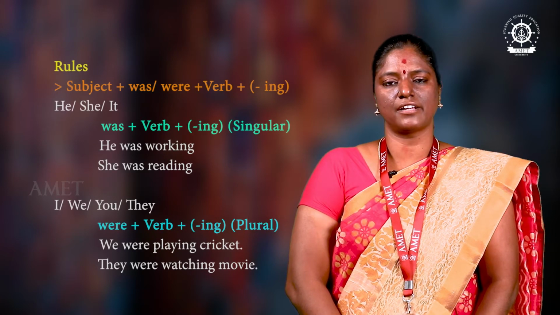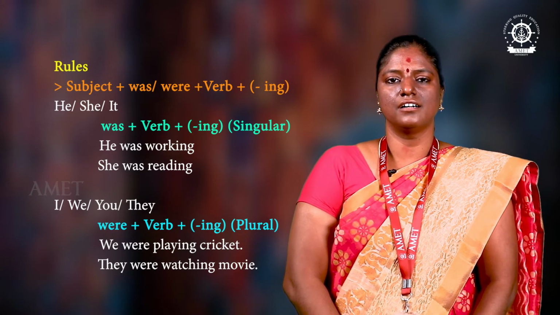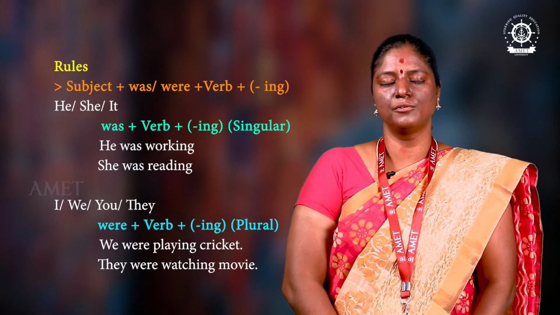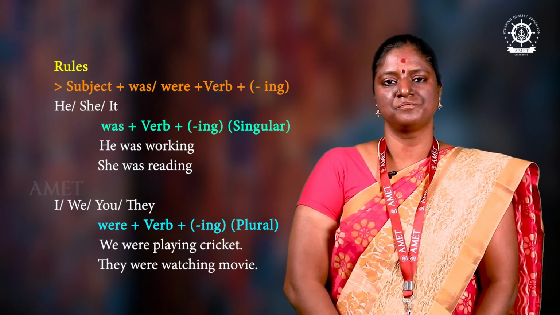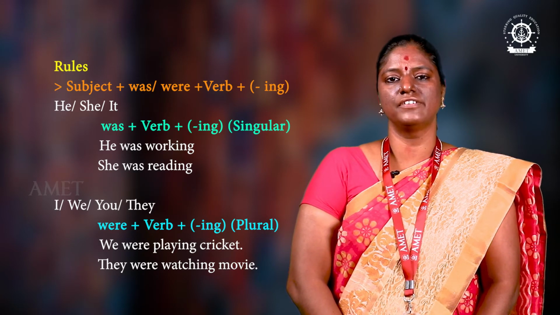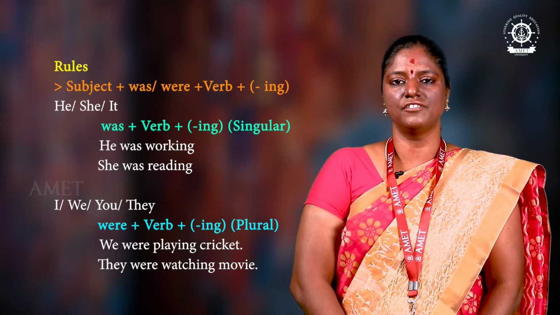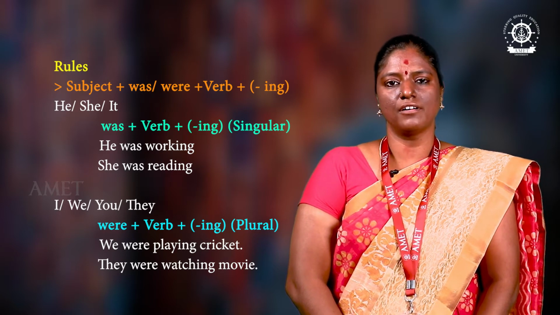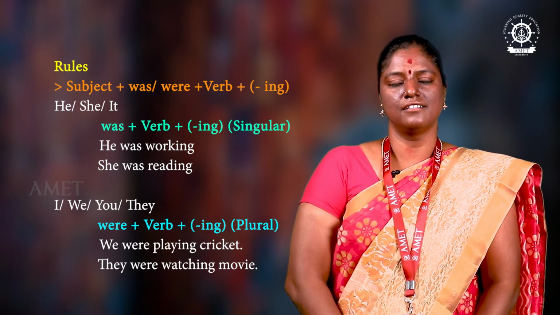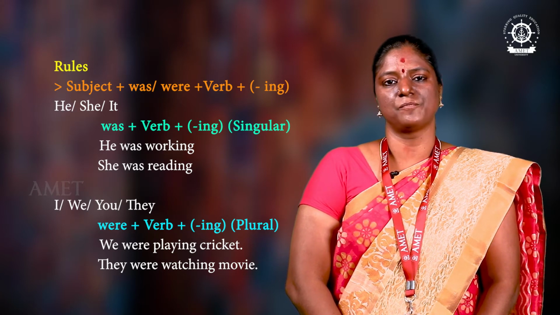Let's move on to the structure. Here for singular we have to use was. For plural we have to use were. For he, she, it, the third person singular, we have to take was and verb plus ing. He was searching. She was cooking. She was playing.